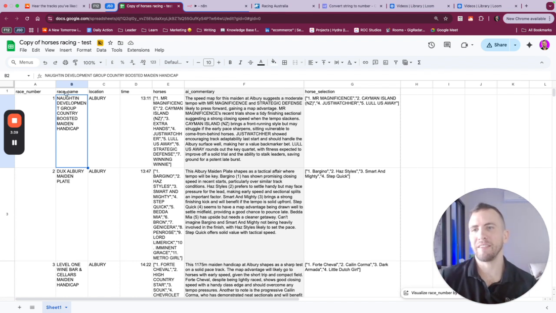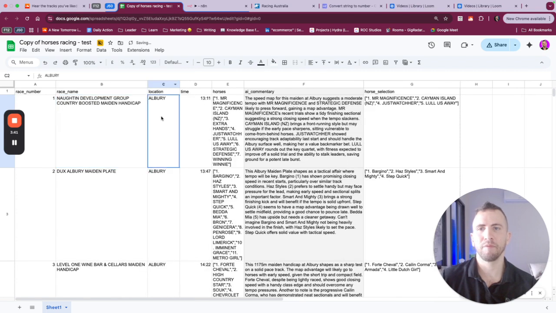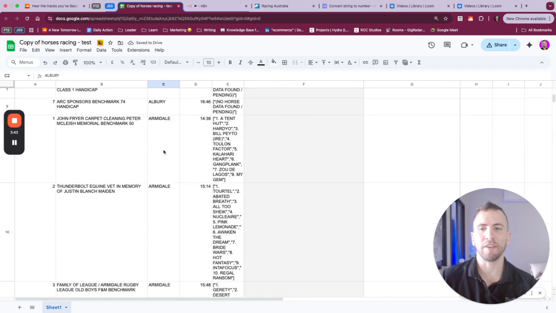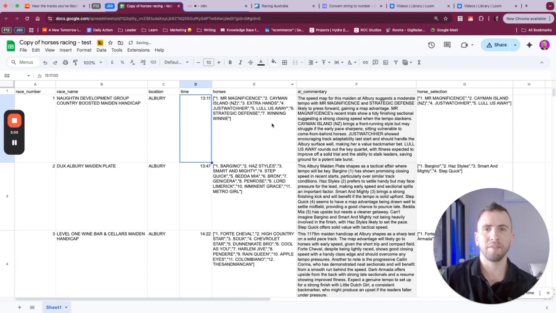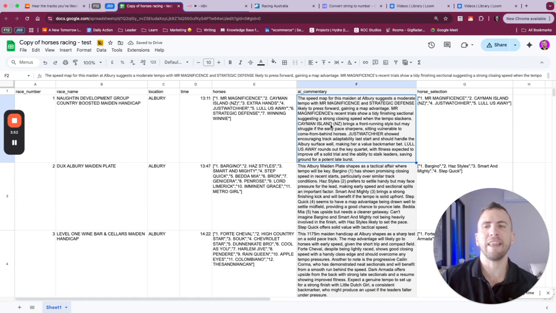We have the race name, the location, the track it's on, the time of the race, the horses. This is a little ugly to look at. And then we have our analysis that we're pulling from the web.